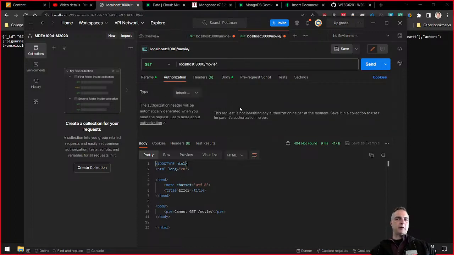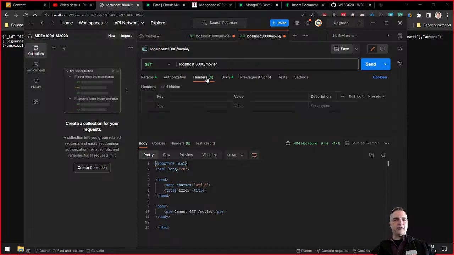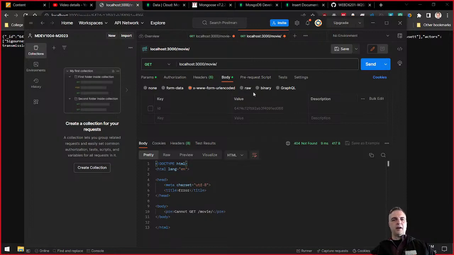Authorization basically tells us how we want to authorize. We're going to come back to this in a second. There's headers. That's not what we want. And so there's body. So it must be this somehow. So form data is one thing. There's raw, where we can actually put in whatever. There's binary, GraphQL, text that we want. There's JavaScript and HTML that we want to put in here as well.